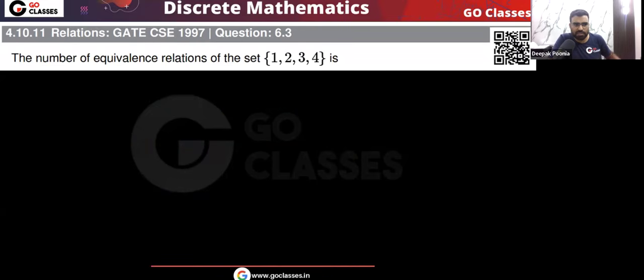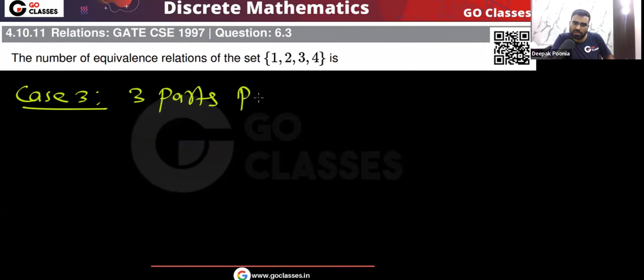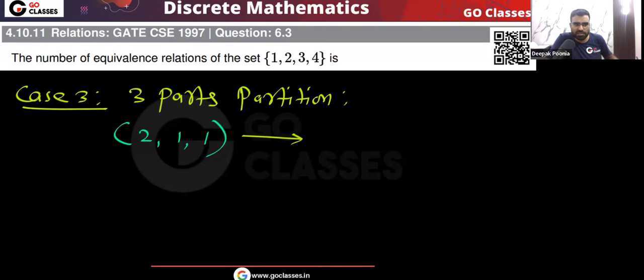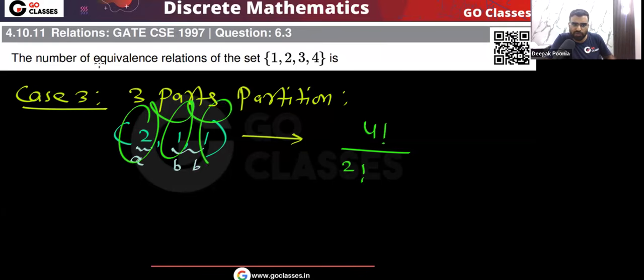What will be the case number 3? We will create 3 parts. 3 parts partition. So if you create 3 parts, then how many distributions are possible? Only this is the distribution possible, 2, 1, 1. So what will be the number of ways? Here there is repetition of value. If you think that this is A, then these are like B, B. There is repetition of value.